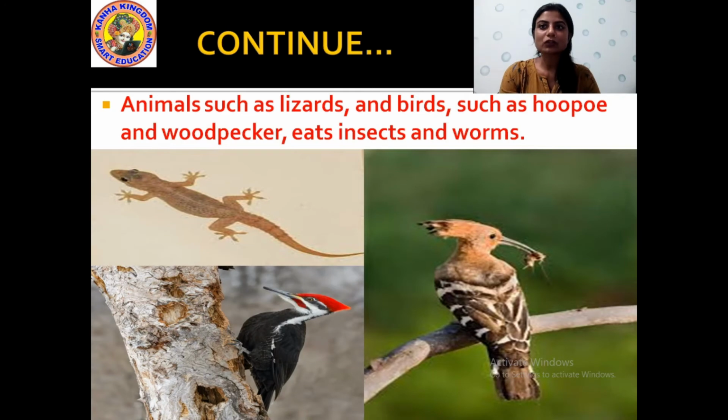And see here there is also another animal, like animals such as lizards and birds such as hoopoe and woodpecker, that eat insects and worms. You know what are insects? Insects are tiny creatures which have got 6 legs, like cockroach, beetles. These are insects. Okay. So these animals such as lizard and the birds like woodpecker, hoopoe,